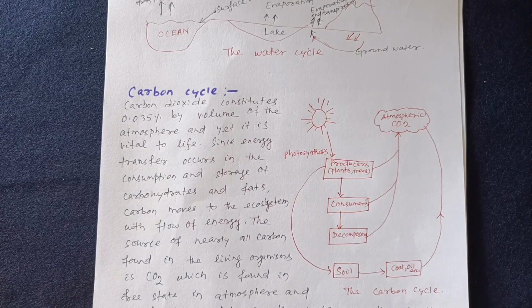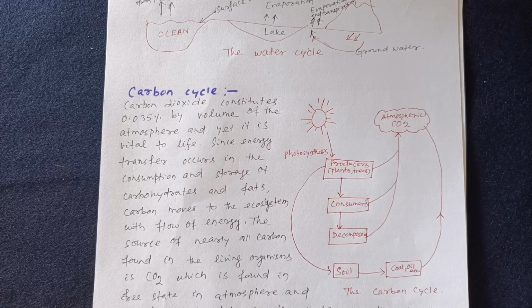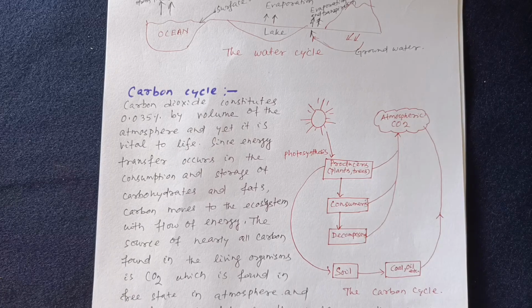Carbon dioxide constitutes 0.035% by volume of the atmosphere, and yet it is vital to life since energy transfer occurs in the consumption and storage of carbohydrates and fats. Carbon moves through the ecosystem with the flow of energy.